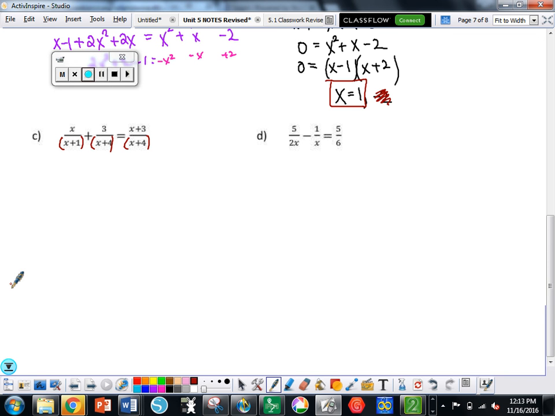So this first term needs a what? Okay. The second term needs an x plus 1. And it's on top and bottom, I'm just being lazy, okay? And then on the last one, it also needs x plus 1. Once they have a common denominator, what do we do?